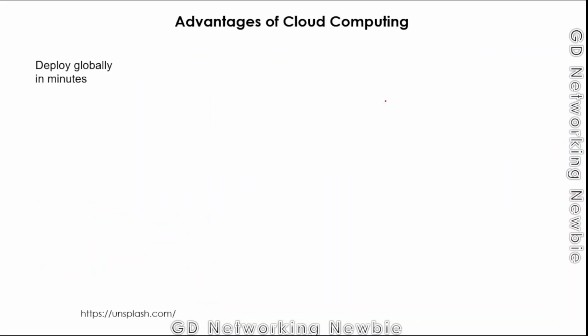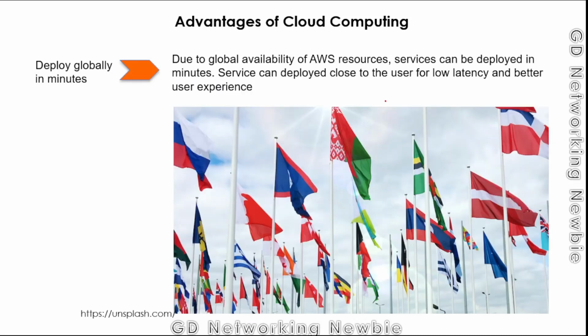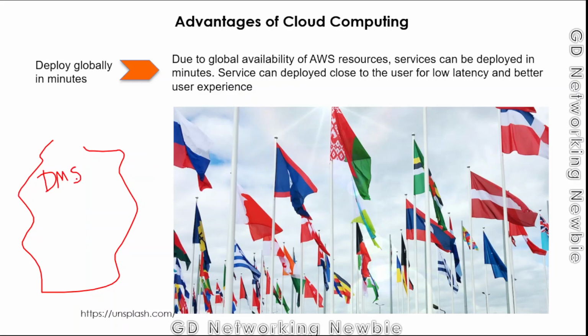And the last advantage of cloud computing is that we can deploy our applications globally within minutes. Cloud service providers have deployed their resources and data centers throughout the world. Amazon has different regions and availability zones, which we'll be discussing.